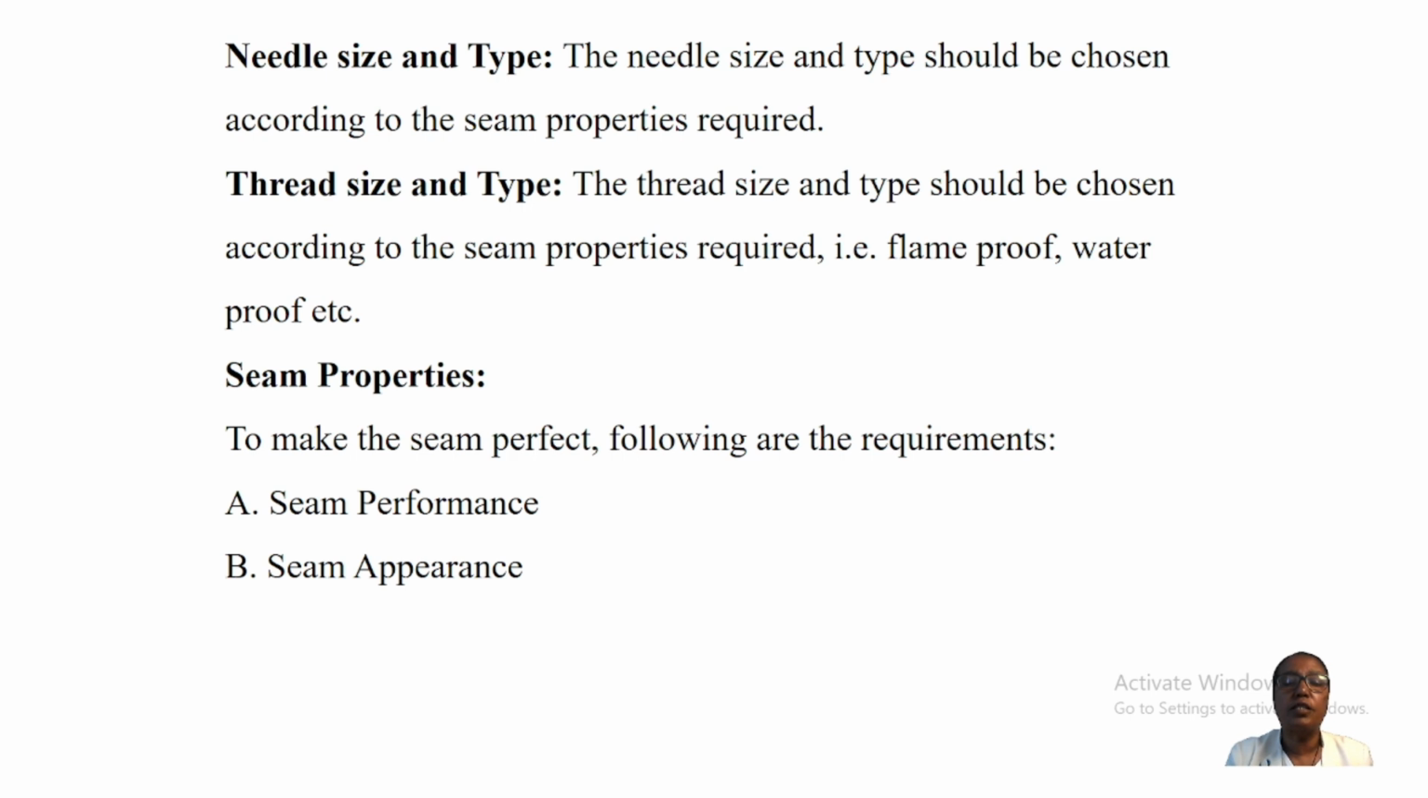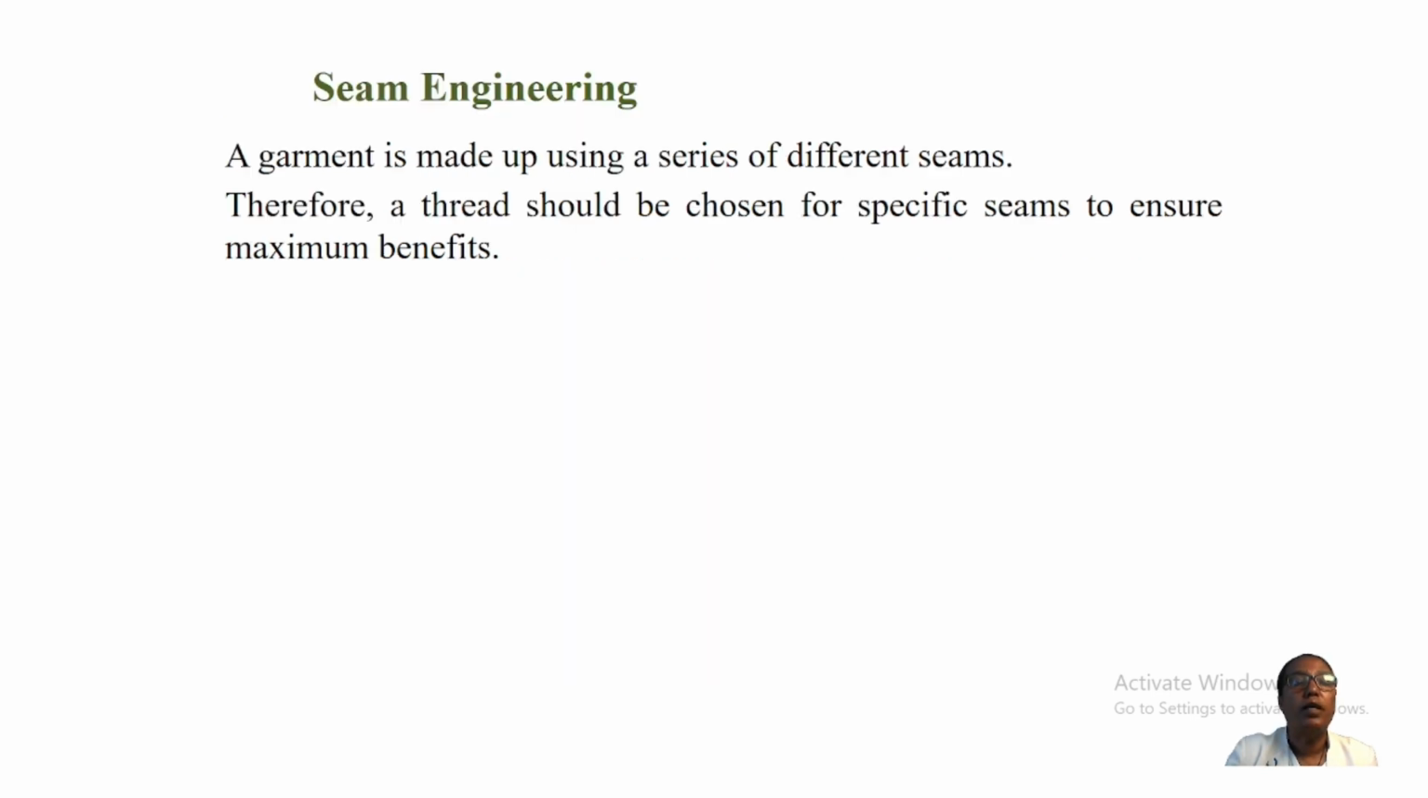The following are the requirements to make the seam perfect. Whether the seam is perfect is a matter of quality. It is better to check seam performance and seam appearance. Seam appearance and seam performance are seam properties, and they are the most important to seam quality.